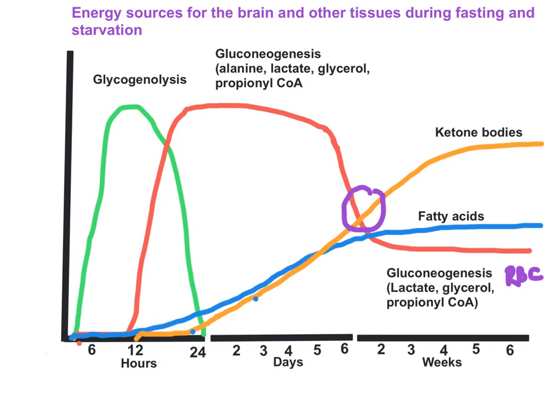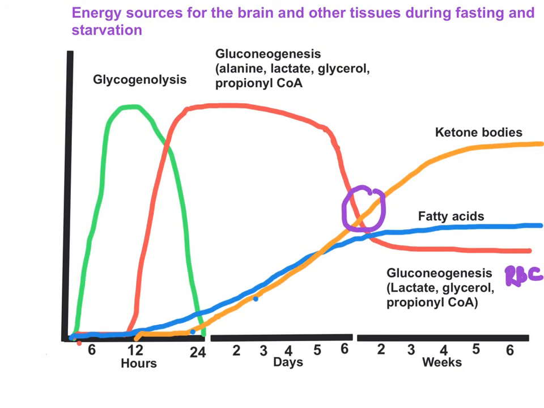So during this time, when glucose formation from gluconeogenesis decreases, the brain has to search for another energy source. Beta oxidation is going on in the liver, and the acetyl-CoA coming out of it is converted to ketone bodies. Ketone bodies appear in the blood by 24 hours. The brain has started to use ketone bodies by 24 hours.